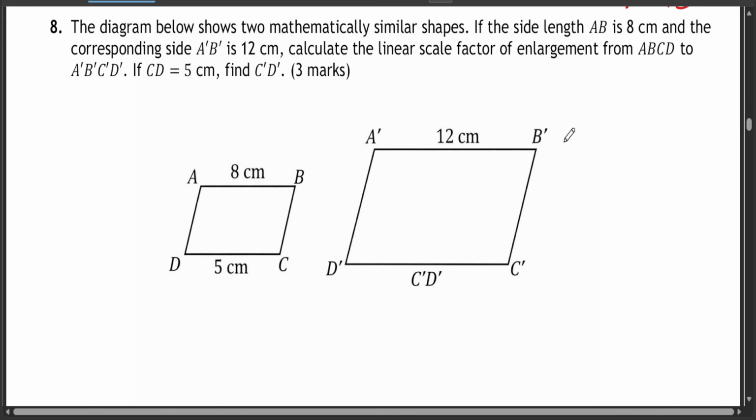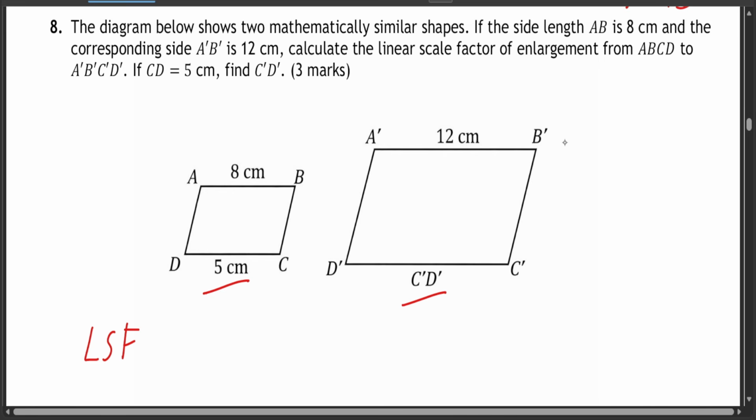Question 8. The diagram below shows two mathematically similar shapes. If the side length of AB is 8 cm and the corresponding side A'B' is 12 cm, calculate the linear scale factor of enlargement from ABCD to A'B'C'D'. If CD is 5, find C'D'. Now we need to find something called the linear scale factor. I haven't yet posted a video about this, so I think I'm going to post one very soon.